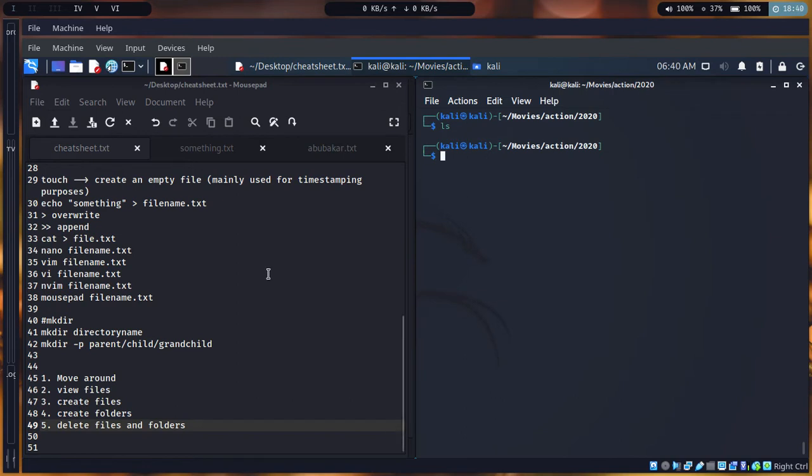directory. For example, the 2020 directory is not a parent directory because it doesn't have a child. But action is a parent directory because it has a child of 2020. Movies is a parent directory because it has a child of action. You understand, right? So it is like a hierarchy. It's very simple and well understandable.